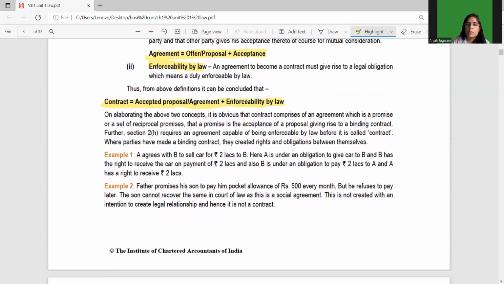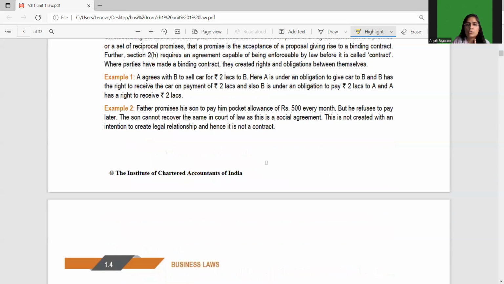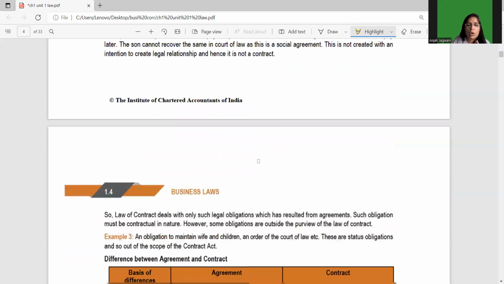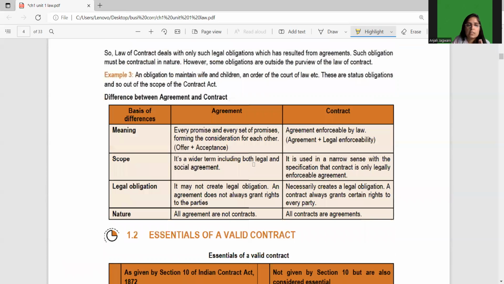So basically, what I was trying to explain in this video is the contract and agreement. Let's see the basic difference between agreement and contract. Agreement is every promise and every set of promises forming the consideration for each other. Don't forget, Section 2, subsection (e) is where agreement is defined: every promise and every set of promises forming the consideration for each other, offer plus acceptance. And the contract, which is defined under Section 2, subsection (h), is an agreement enforceable by law. When an agreement becomes legally enforceable, it becomes a contract.